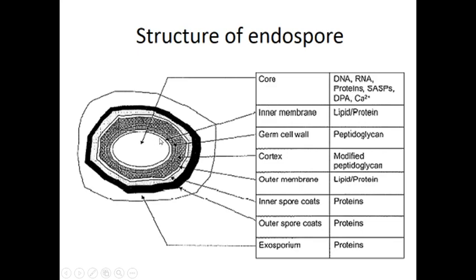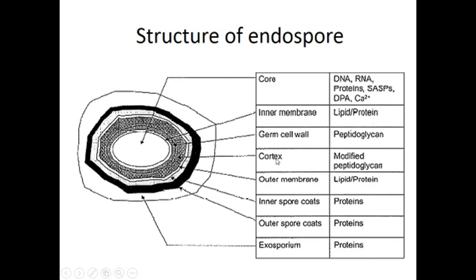And this core region of the endospore is surrounded by the first layer, that is the inner layer. That inner layer is made up of lipid and protein. And you can see here just outside the inner layer there is one more layer, somewhat thicker than the inner layer, and that is called the germ cell wall. The germ cell wall is made up of peptidoglycan, and outside the germ cell wall there is a very thick layer, and this thick layer is known as the cortex.